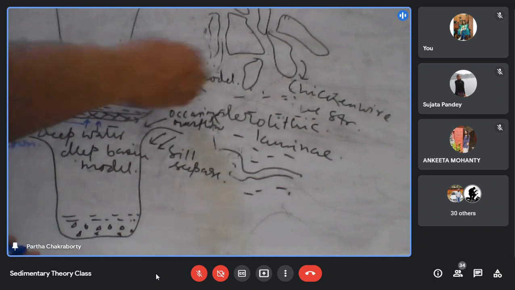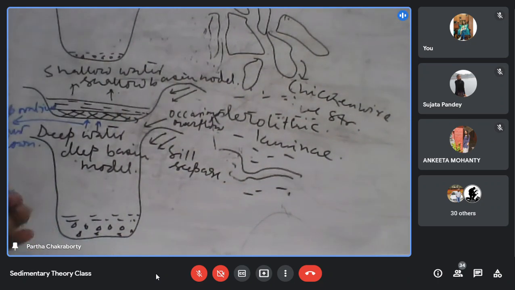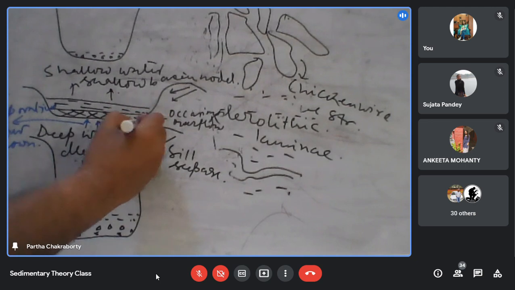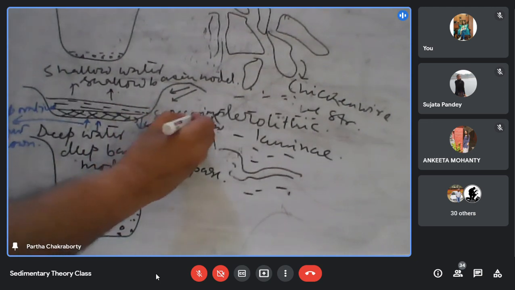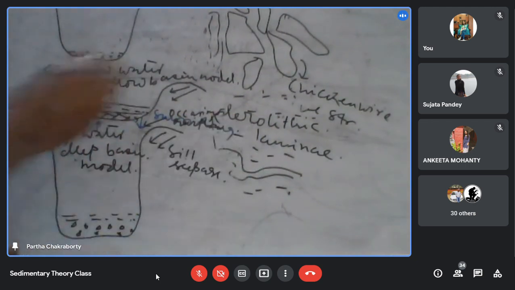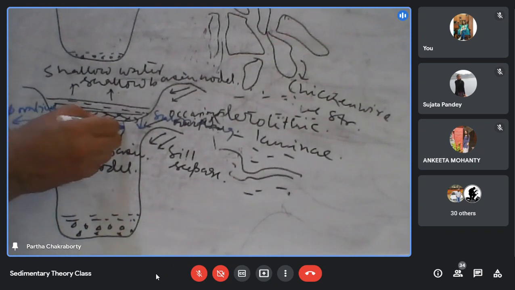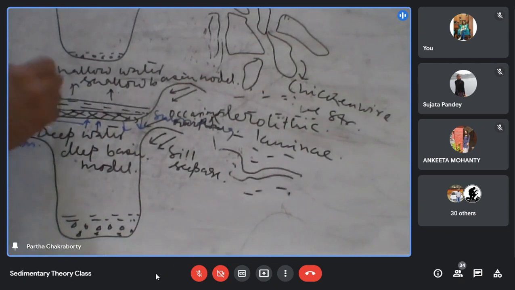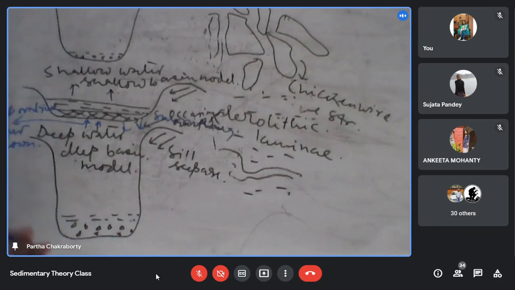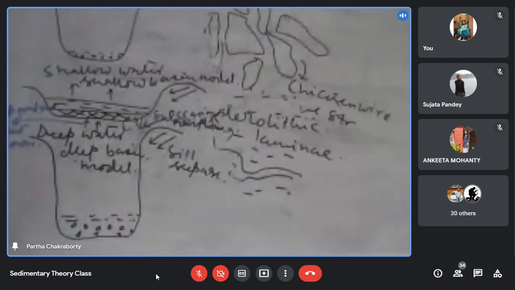And there is some seepage from the seal, and the basin is subsiding, regularly subsiding. So though it is shallow water and it is forming, because of its subsidence, it allows the deposition of a thick deposit. Is it clear what I am saying here?